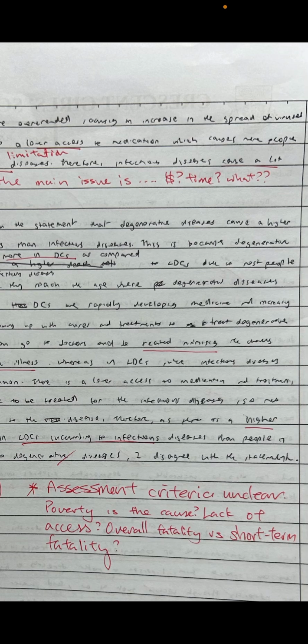How many people are you looking at? Which specific countries are you using as your evidence for this comparison or this statement here? Okay, now once again, assessment criteria is not very clear in this particular evaluation paragraph. What is your criteria? Is it poverty? Is poverty the cause of this? Because poverty can lead to lack of income, lack of ability to afford the medication to deal with either infectious or degenerative disease.